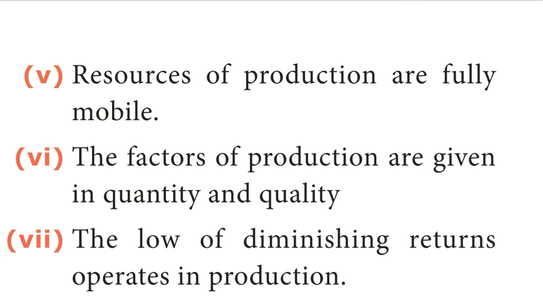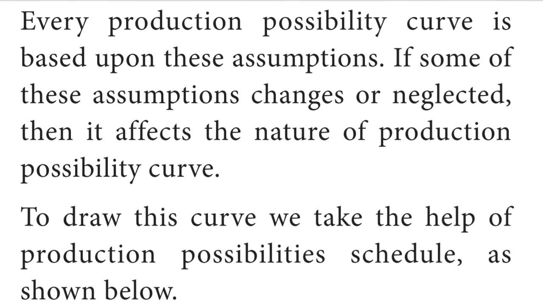Fifth, resources of production are fully mobile. Sixth, the factors of production are given in quantity and quality. Seventh, the law of diminishing returns operates in production. Every production possibility curve is based upon these assumptions. If some of these assumptions are changed or neglected, then it affects the nature of the production possibility curve. On this curve, we make use of a production possibility schedule as shown below.